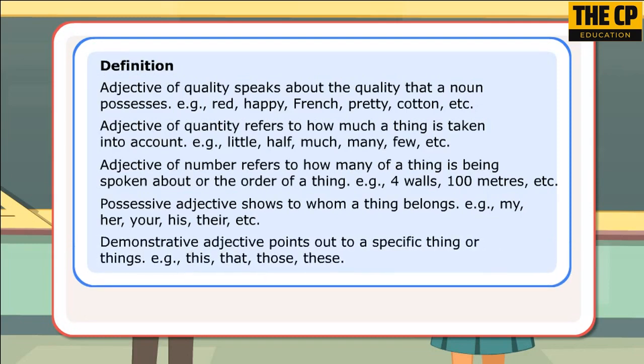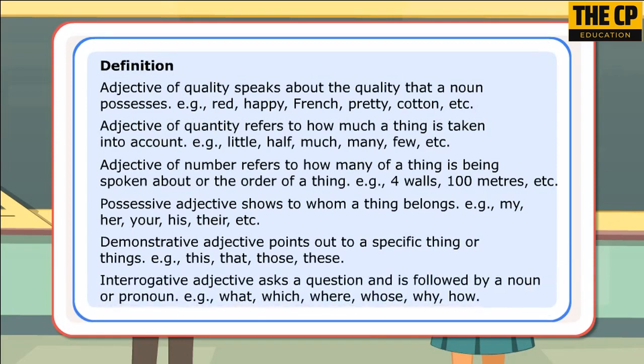Demonstrative adjective points out a specific thing or things. Interrogative adjective asks a question and is followed by a noun or pronoun. Let us look at a few sentences.